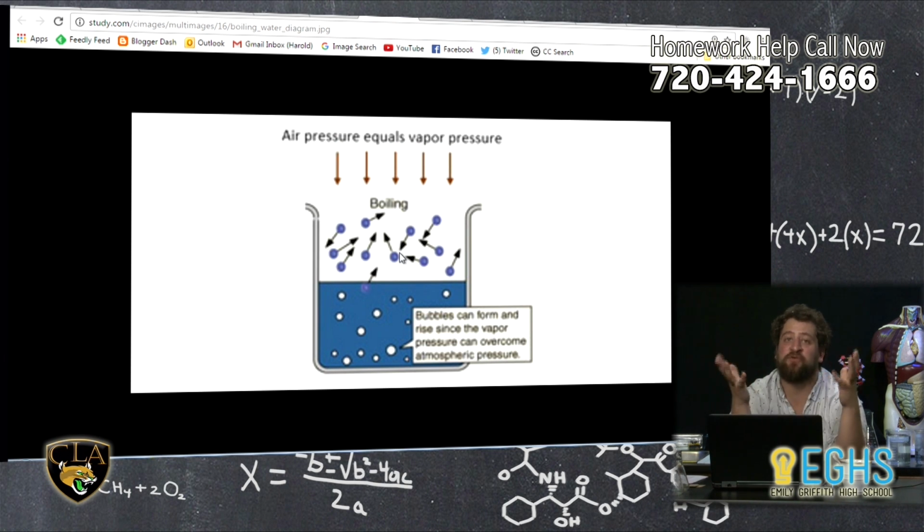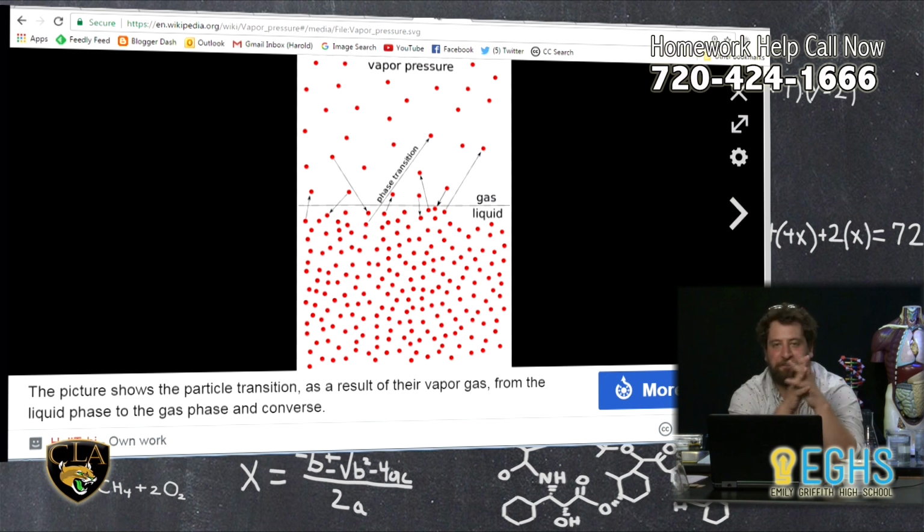If the air around it has really high pressure, you can see up here we have air pressure pushing back on the water. If the air pressure around the water that we're talking about is really high, that's going to prevent water molecules from moving from the liquid state to the gas state, from making that phase change. There's another image I can show here which might show this fairly simply. In a liquid state, we can imagine molecules much more closely bunched together, and then in a gas state, they're spreading out from each other.